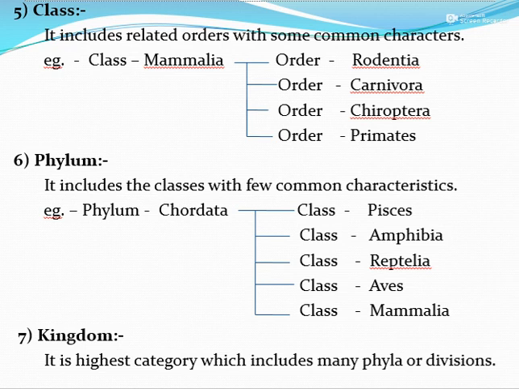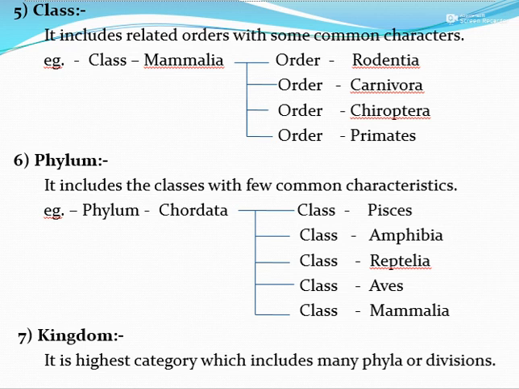Next category is the class. It includes the related orders with some common characteristics. Here the number of the common characteristics gets reduced. Like in class Mammalia, we have the different orders, like Rodentia includes the rats, Carnivora like tiger and cat, order Chiroptera includes the bat, and the order Primates. So here different orders are there, but they have certain common characteristics, and that's why they have been put in the same class, that is Mammalia.